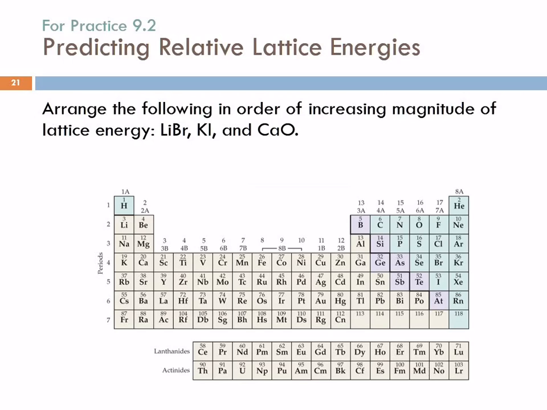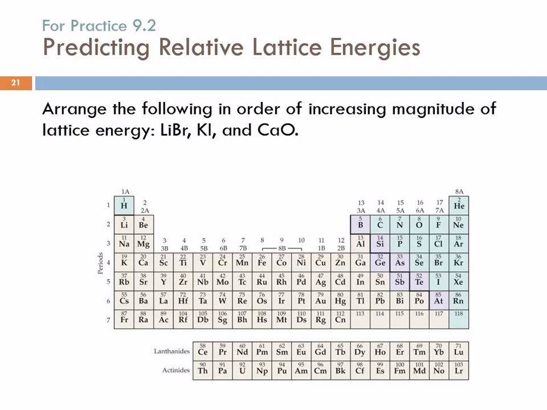So let's predict some lattice energies. I put the periodic table up there so we can look at it. We're looking at lithium bromide, potassium iodide, and calcium oxide. And this is one of those problems that students often have quite a bit of trouble with on an exam, because you're like, what's going on here? You kind of have to pick it apart and say, okay, what are the 2 things that affect the lattice energy that I can look at for trends? We just talked about them: charges and size.